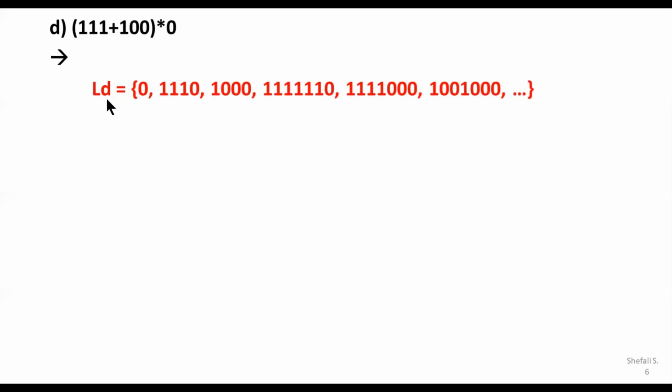So I can give you the language D here, where obviously we can understand that null is not a word that gets accepted, because you need to have some concatenation with the final 0. So the first string, which is the 0, you should accept. Then a group of 111 appended by 0 can be a string, or a group of 100 again appended by 0 can be a string. So you can have further strings which call the loop again and again.